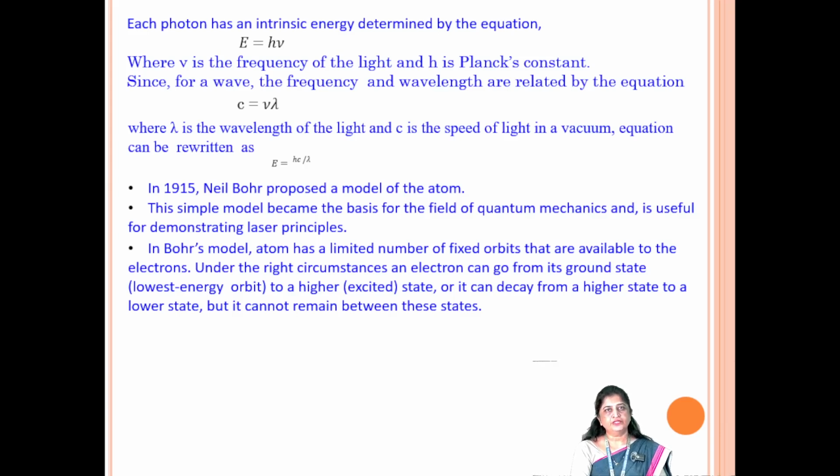In 1915, Niels Bohr proposed a model of the atom. The simple model became the basis for the field of quantum mechanics and is useful for demonstrating laser principles. In the Bohr model, an atom has a limited number of fixed orbits that are available to the electrons. Under the right circumstances, an electron can go from its ground state, a lower energy orbit, to a higher energy state, or it can decay from a higher state to a lower state, but it cannot remain between these states.